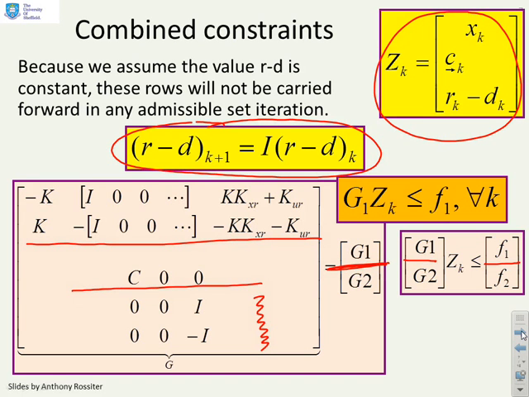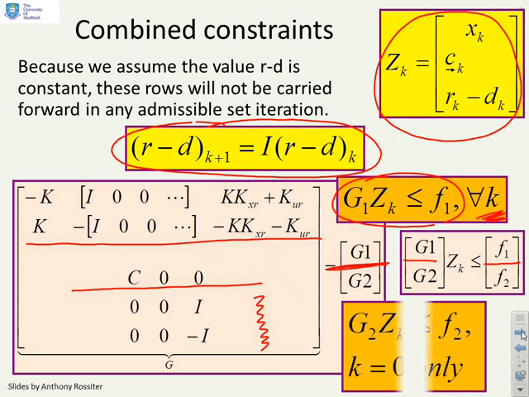And therefore, although I have to check ZK against constraints G1 and F1 for every sample K, actually I only need to check these constraints G2 ZK less than or equal to F2 at K equals 0, because it's not going to change thereafter.